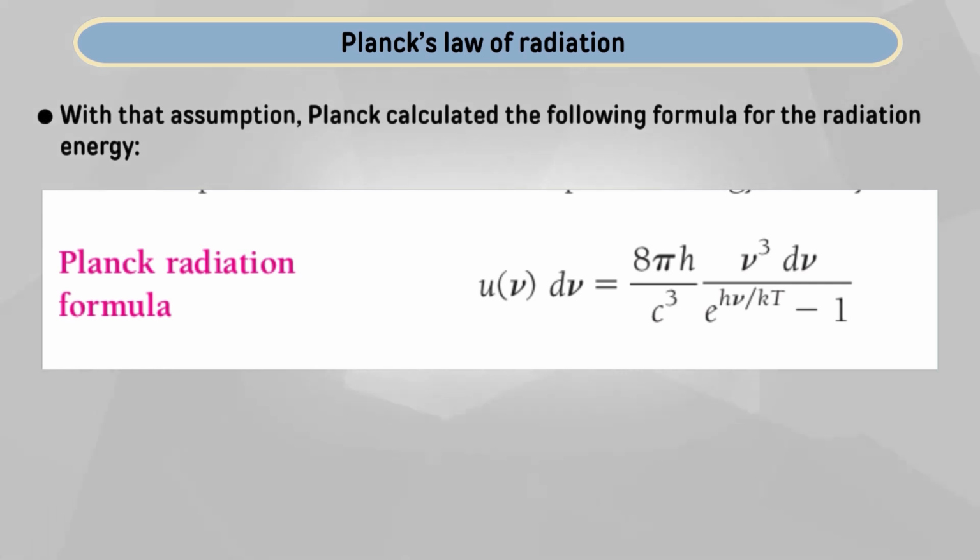Then the next step: the total number of photons having energy h nu was calculated, and second, the total energy of the photons with energy 2 h nu each was calculated separately, and then the third one, and further calculation is performed. Then the complete adding process follows, with some mathematics like a series calculation of all these terms. After adding all these terms, one gets the final formula, which is known as Planck's radiation formula.